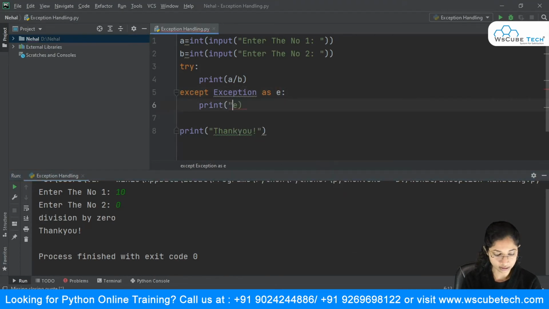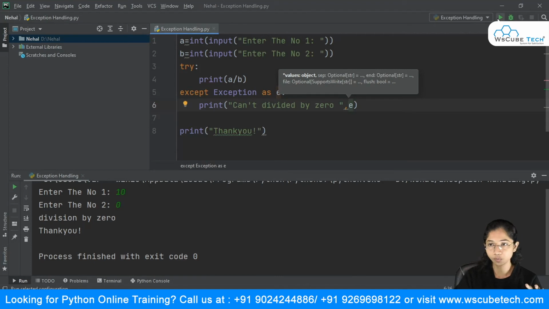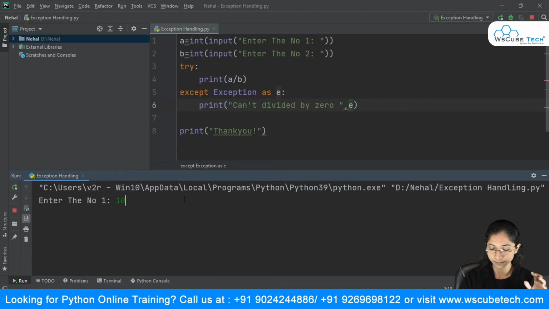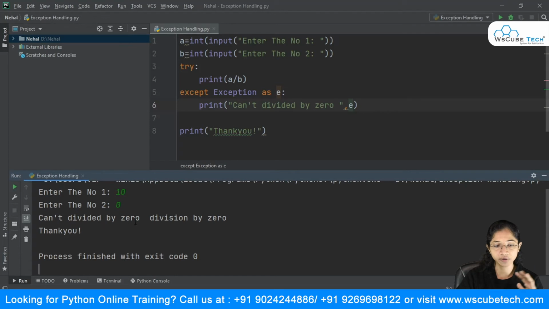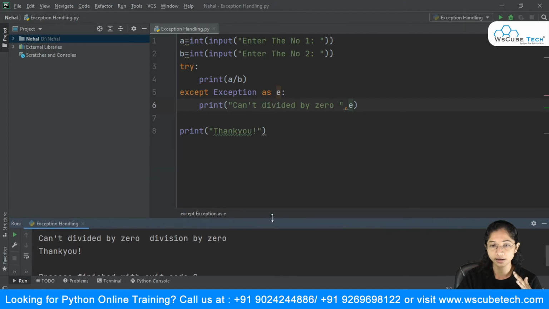Suppose you say, can't divide by 0, and you give a comma over here, and it will now print both. You can see here, can't divide by 0, division by 0. So you can give your own message, or you can simply use this object of exception. All right, so this was fine.